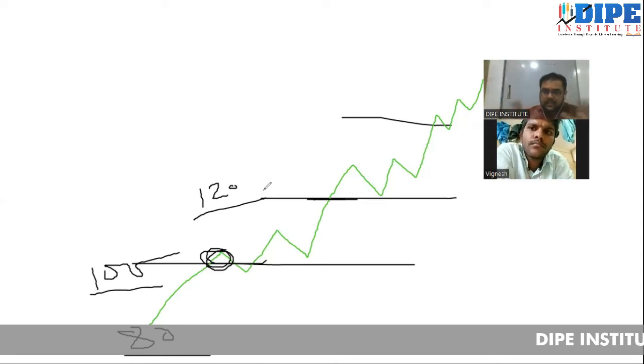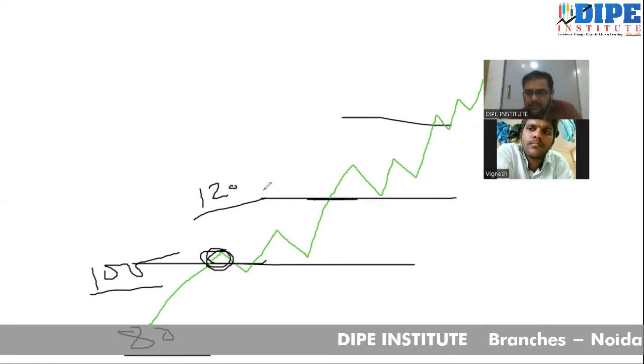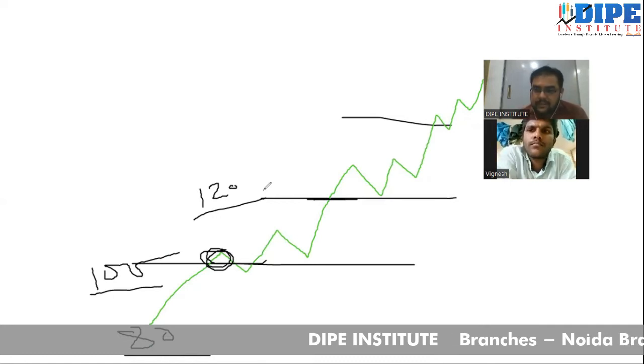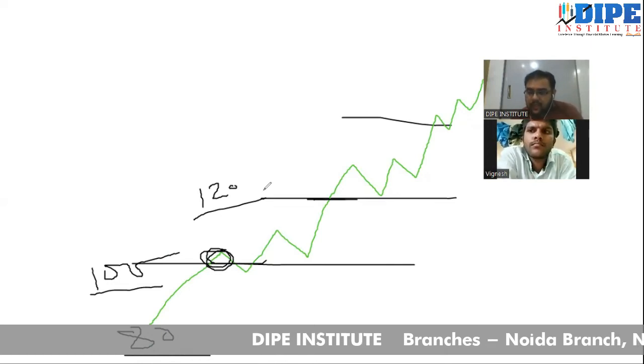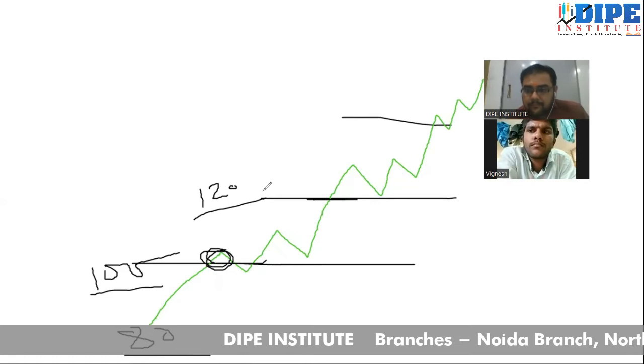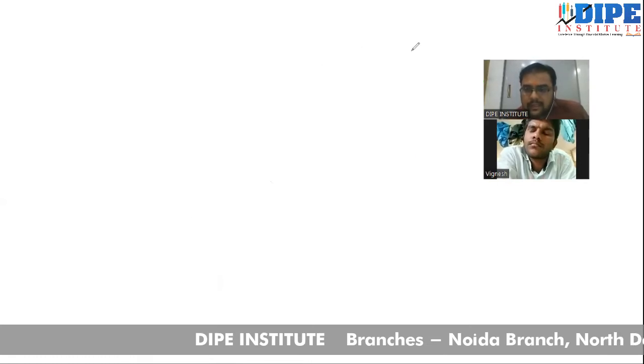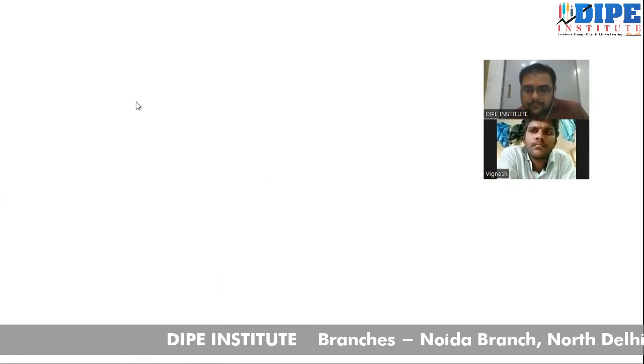So support and resistance will give you the complete idea of where you have to exit. When the support is getting respected and not getting broken, then you have to buy. But if a support is broken, then you don't have to buy. So the complete idea will be according to these levels. Now, how to plot exact support and resistance levels, that you will learn in the classes.